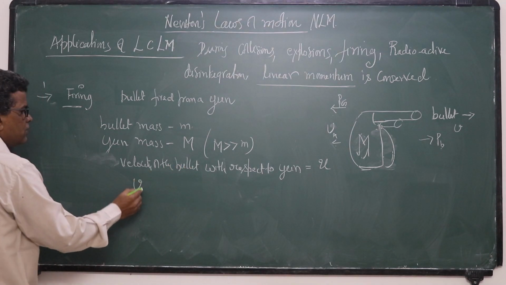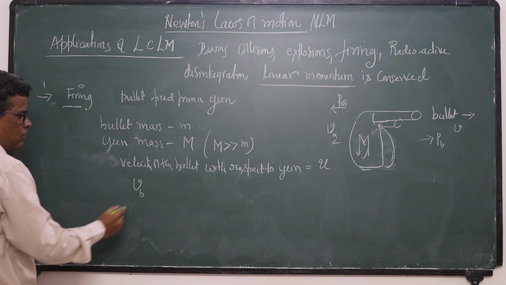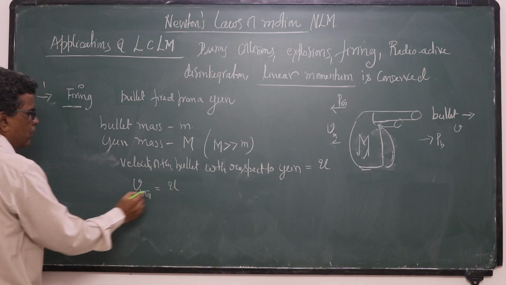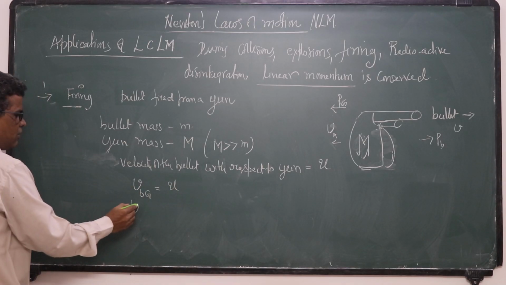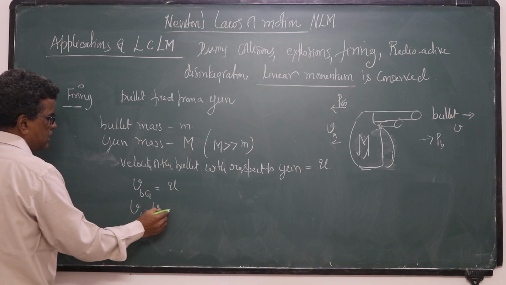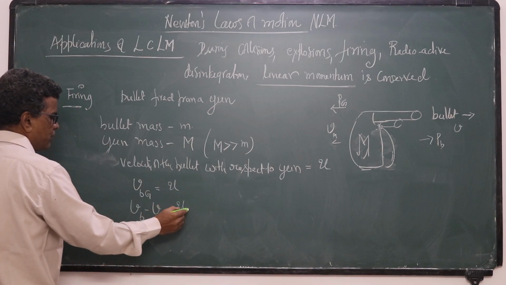That is relative velocity. What does it mean? Velocity of the bullet minus velocity of the gun is equal to u.